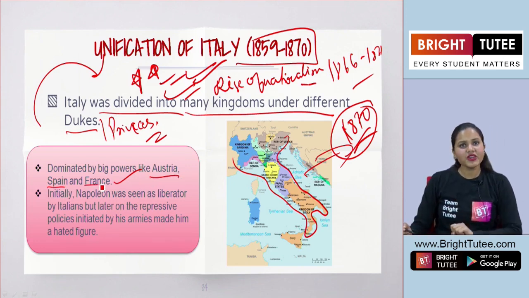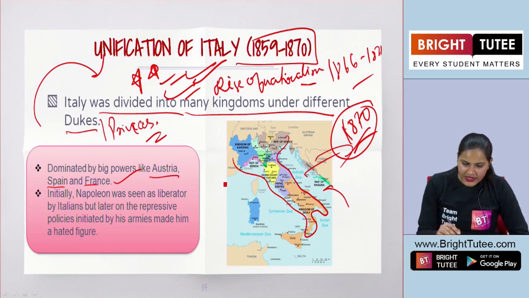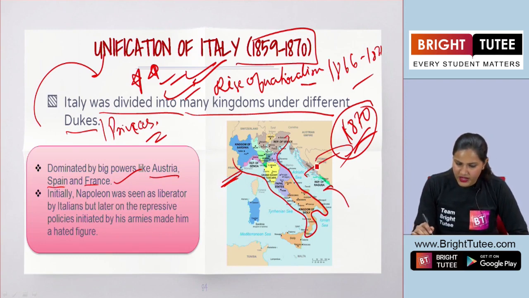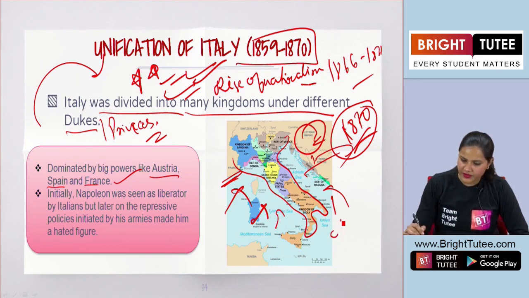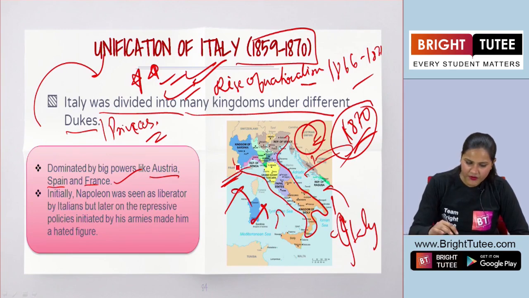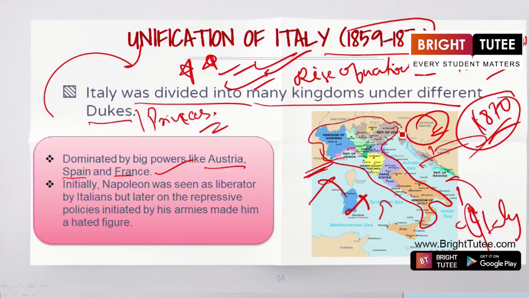Now let us have a look at this map here in order to understand how these different regions dominated Italy. So here you can see that this is the region of France, this is the region of the Austrian Empire, right? So here we will find how these regions were dominating Italy. This is the region of Italy, okay, as you can see in the map here.